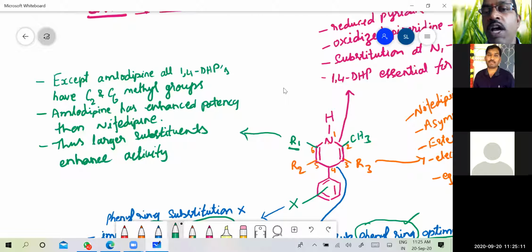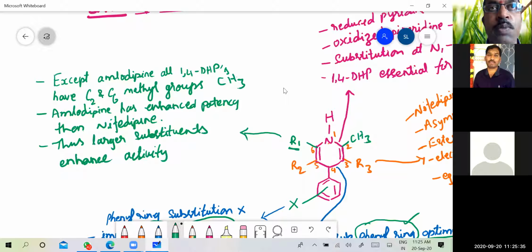So except for amlodipine, all 1,4-dihydropyridines have C2 and C6 substitutions as methyl groups. So except amlodipine, in all the cases, it is the CH3 or methyl substitution. Then amlodipine has enhanced potency when compared to nifedipine.